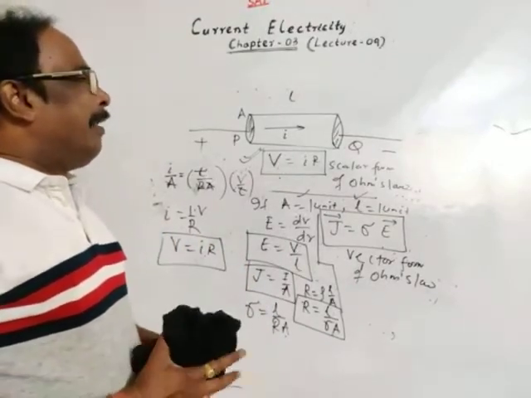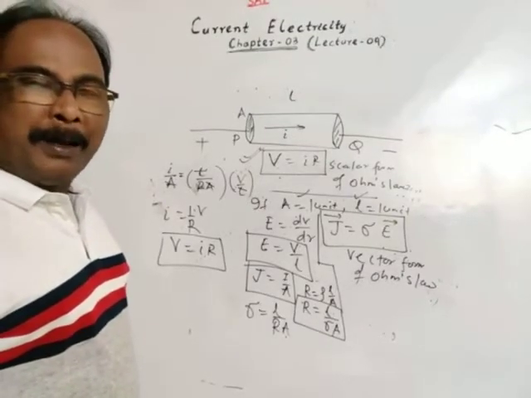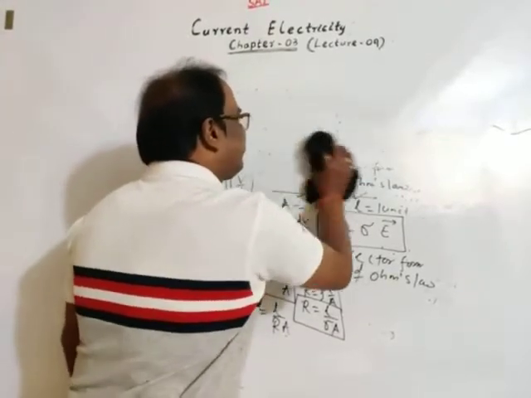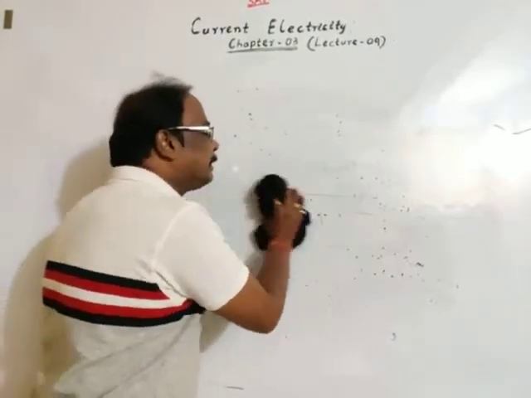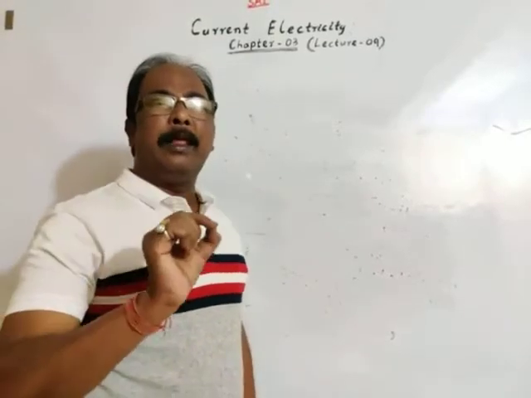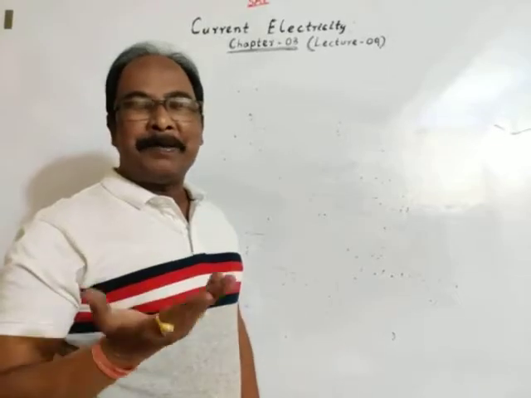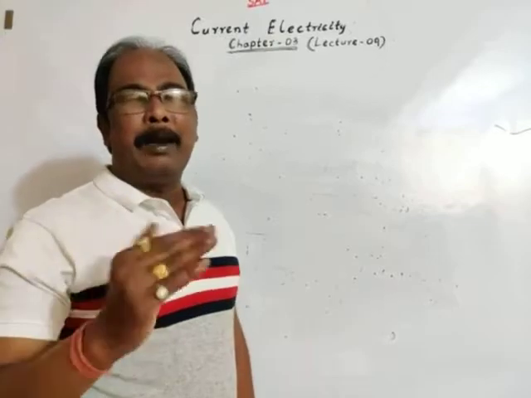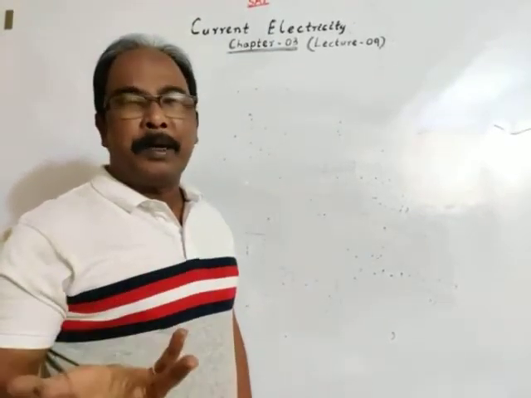So now we'll discuss some fundamental aspects behind Ohm's law. What I have discussed, Ohm's law is basically an experimental law. I proportional to V or V proportional to I, or the graph between I and V is found to be a straight line from experiment.